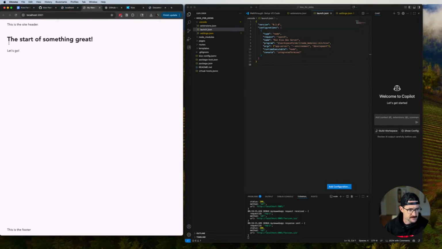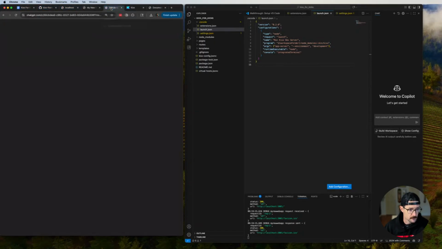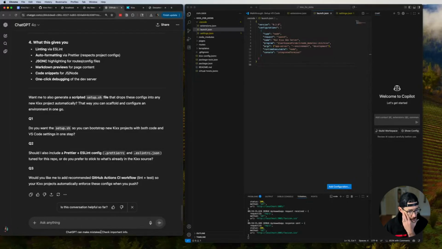And now I want it to say something else. So how am I going to do that? Okay. The start of something great. Okay. I have VS Code set up, and the first splash page for my Kixx app is loading.